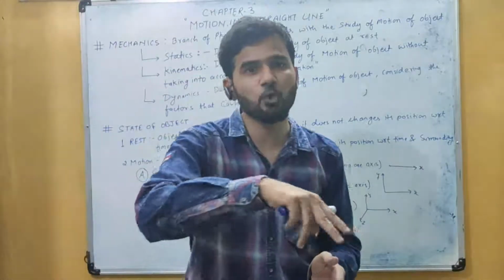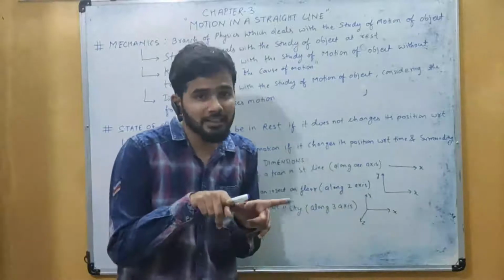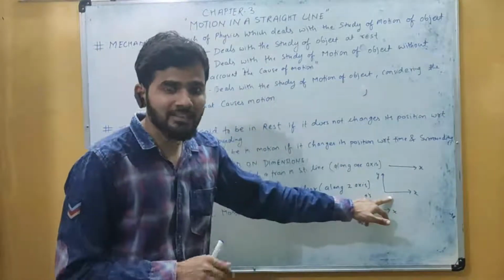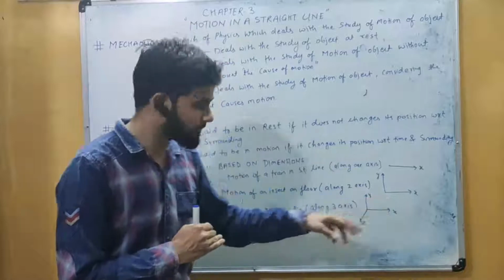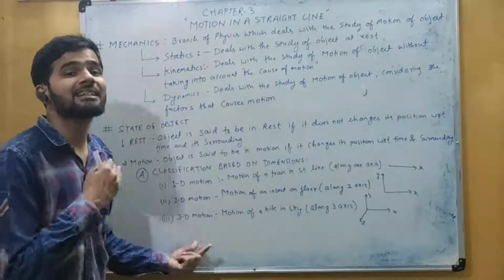एक कोई भी insect है वो floor के ऊपर move कर रहा है, then that is moving on the two different axes as you can see here. Then that is called as two-dimension motion. Next one is 3D motion, that is three-dimensional motion.